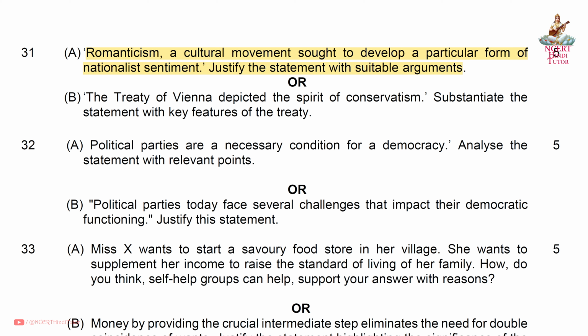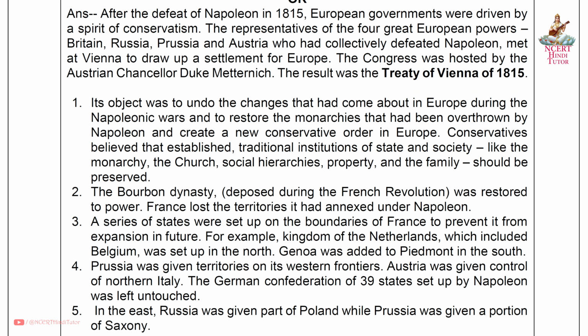Question 31b: The Treaty of Vienna depicted the spirit of conservatism. Substantiate the statement with key features of the treaty. Answer: after the defeat of Napoleon in 1815, European governments were driven by a spirit of conservatism. The representatives of the four great European powers, Britain, Russia, Prussia, and Austria, who had collectively defeated Napoleon, met at Vienna to draw up a settlement for Europe.